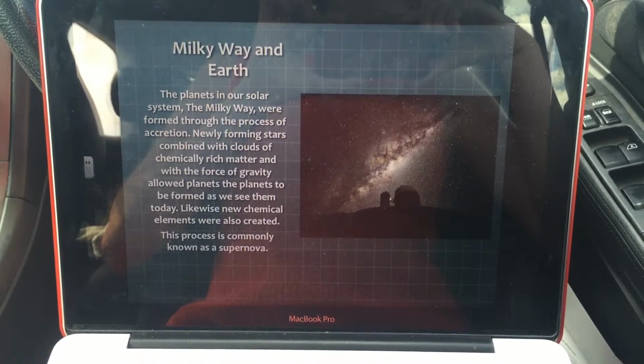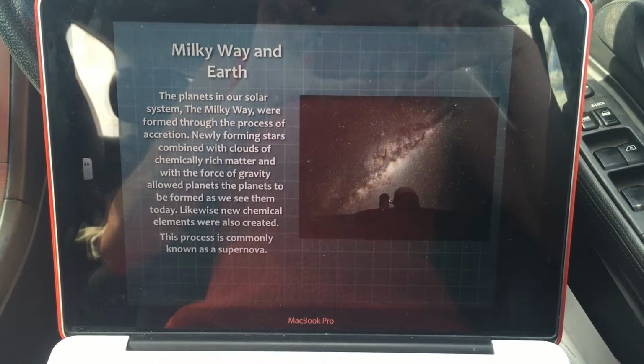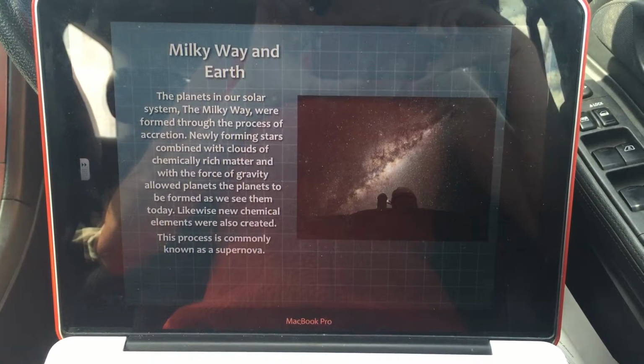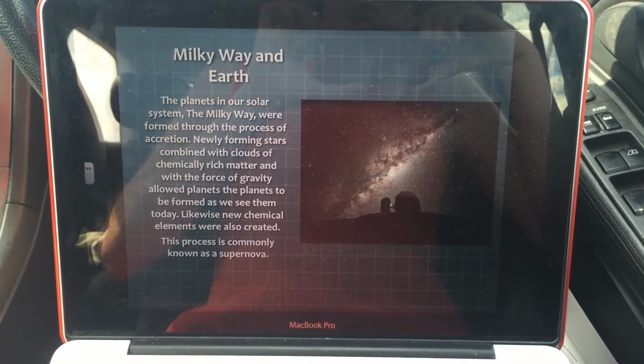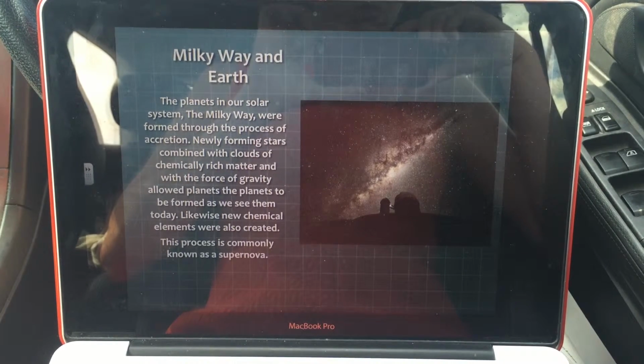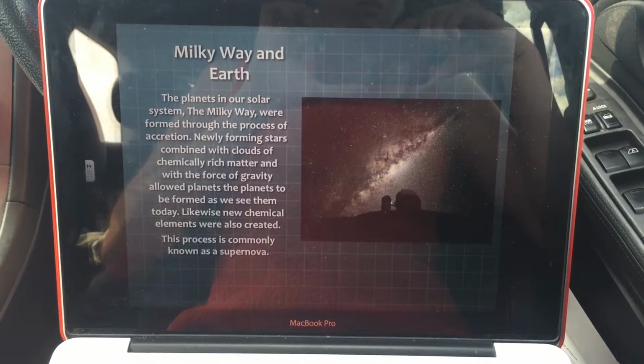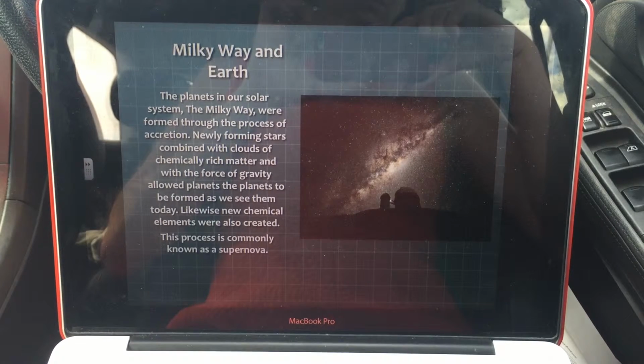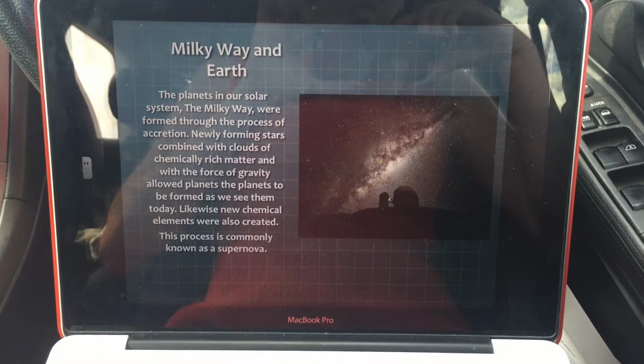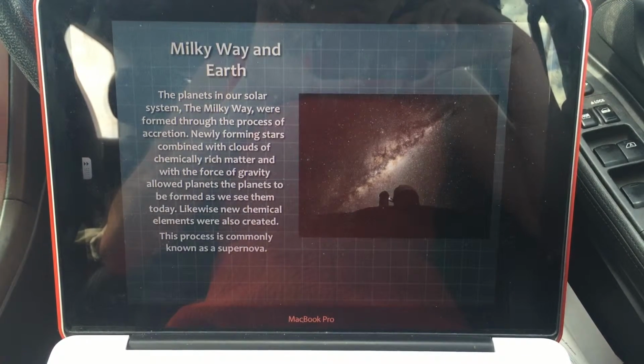As stars die, they collapse, and how a star dies depends on what type of star it is. The Big Bang is thought to have occurred via supernova. Newly forming stars combine with clouds of chemically rich matter and the force of gravity to create planets through the process of accretion.